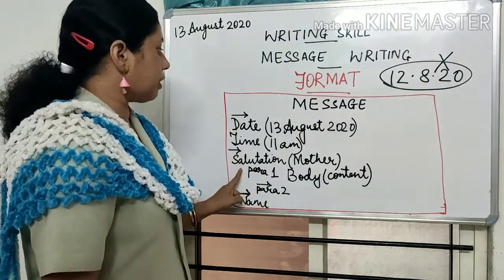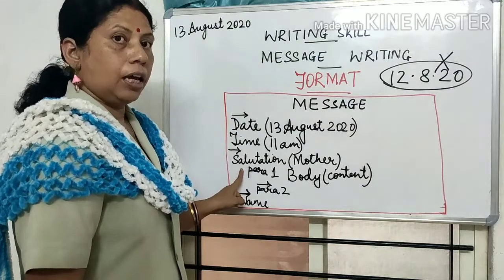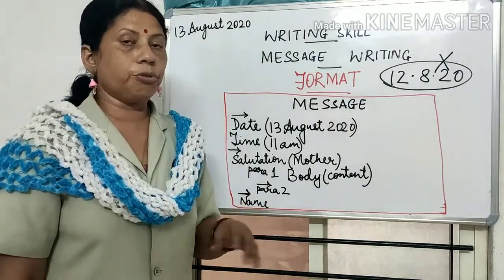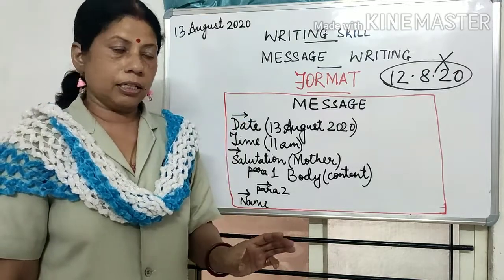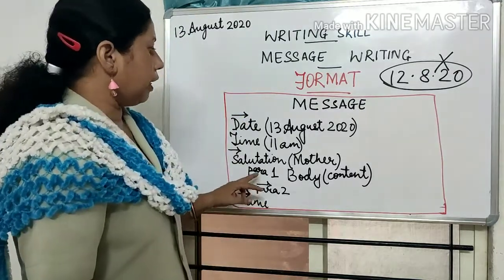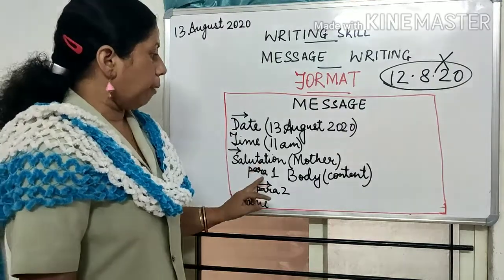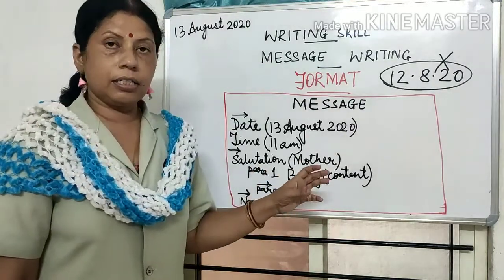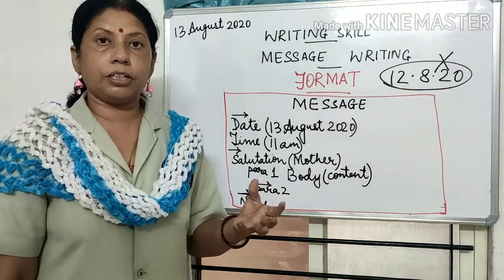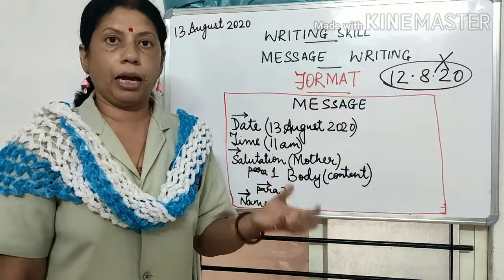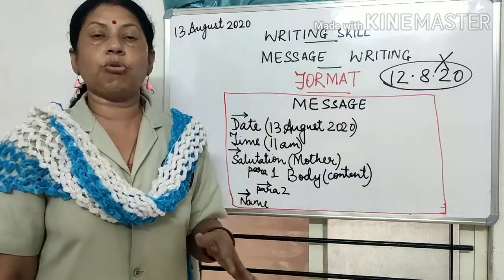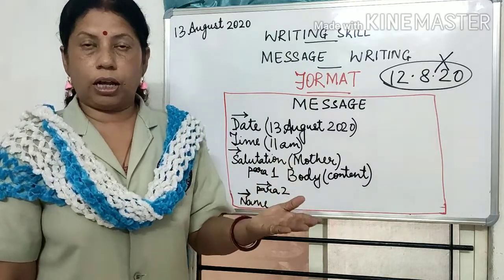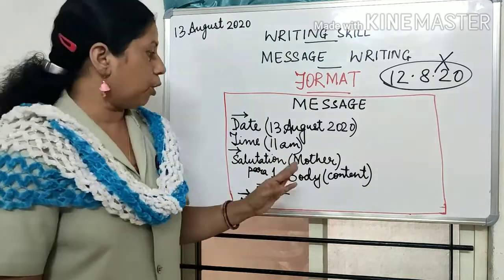Then I will have salutation. Okay. In salutation I will not use dear or respected. Simply I will write that person's name. Then I will not leave any line. My body starts, or the content starts. Content means related to that question. Whatever matter I have to write, the important matter which I need to convey the message to the other person. So that I am going to write.